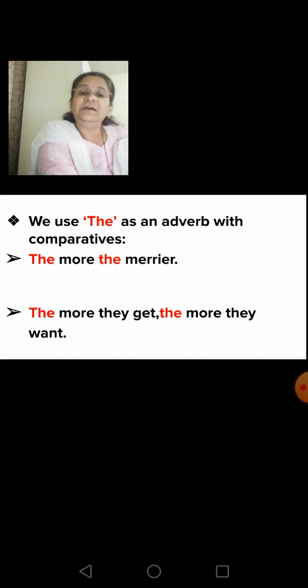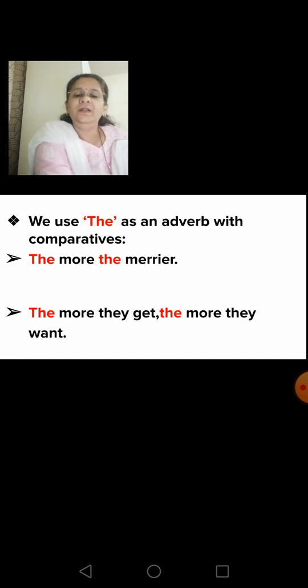We use the as an adverb with comparatives. Okay. Now comparatives are the middle degrees of comparison. We saw it in superlatives. Now here comparative is the middle degree of comparison. Okay. Then now here the first example, the more the merrier. So more and merrier are the comparatives, and the is used before them as an adverb.